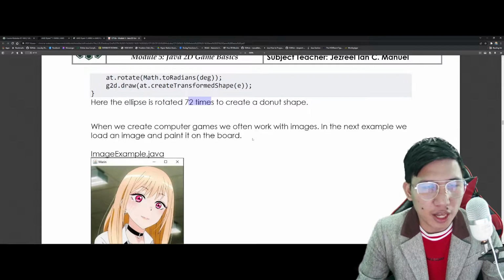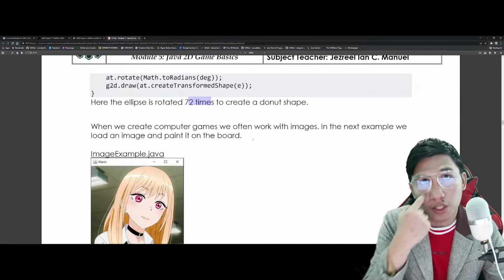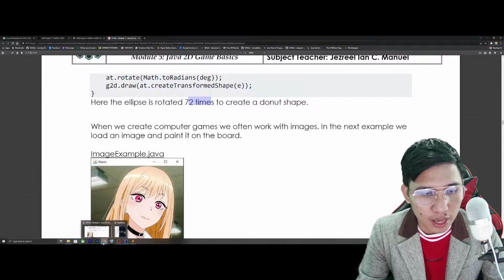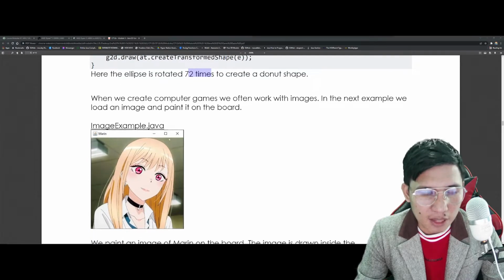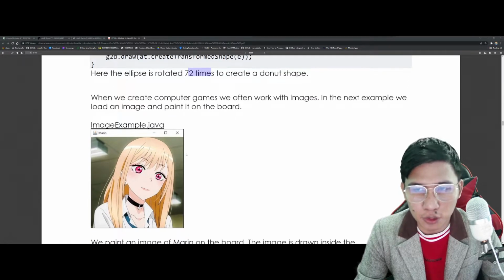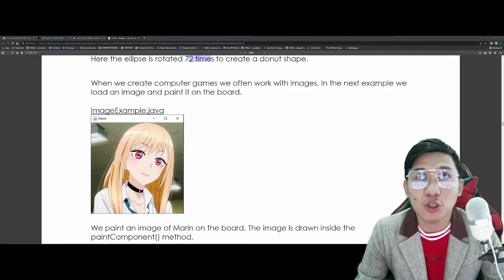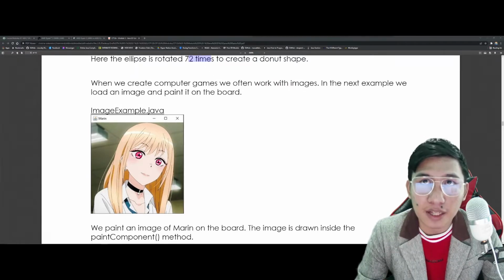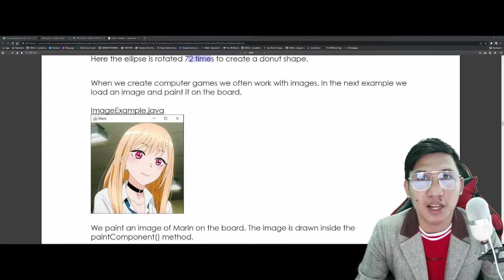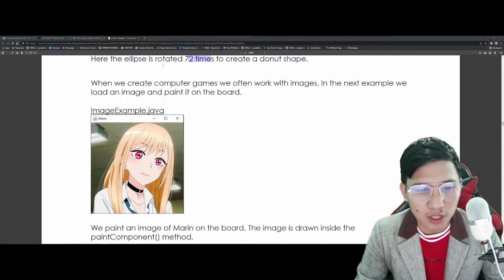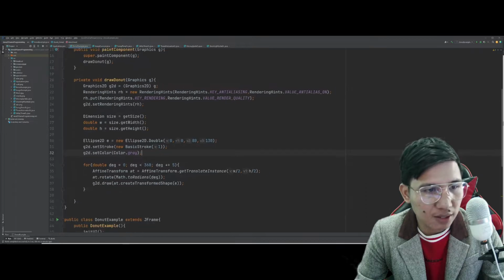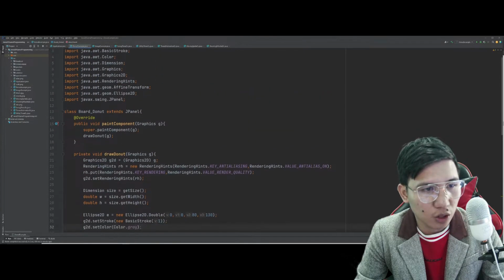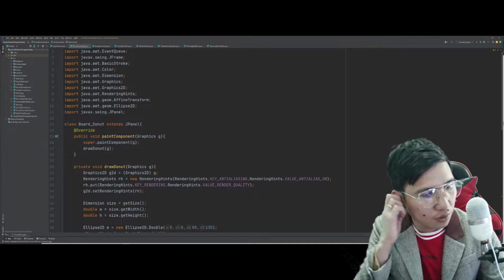Now, since we are creating here, what we are trying to do is somehow related to game development. It's also important for you guys to know and master how to import or put some images dito. Now, in your module number 4, nagpakita ko ng napakadaming example kung paano maglagay ng image, di ba? So, basically, hindi ko na i-code to, pero uulitin din natin yung explanation para at least mas maintindihan natin. But before that, I want you to at least take a screenshot on this one and do it on your own. So, screenshot.